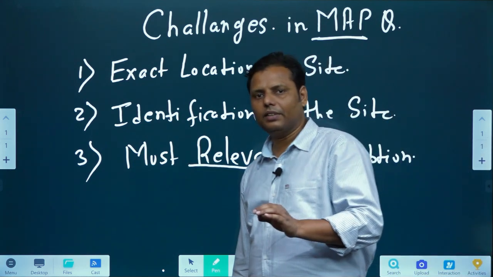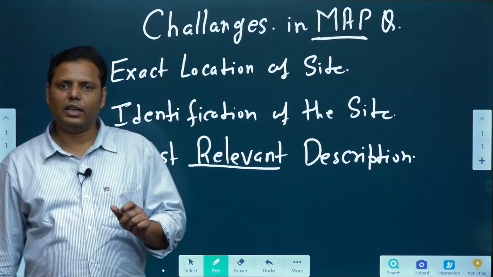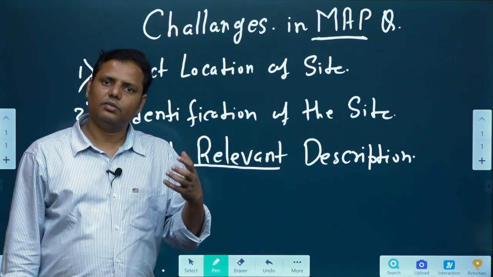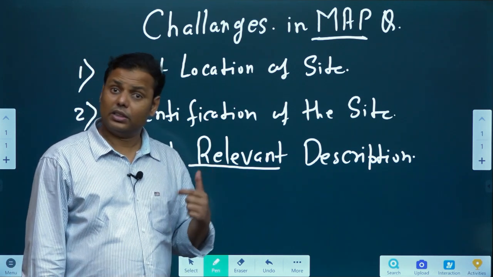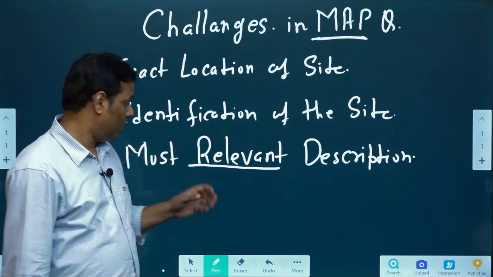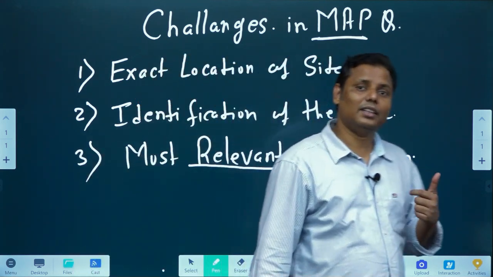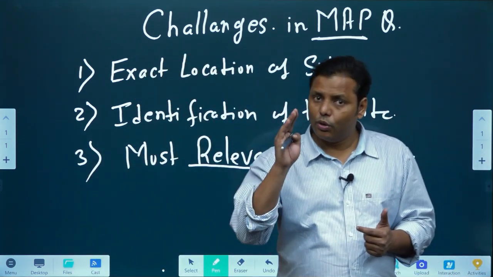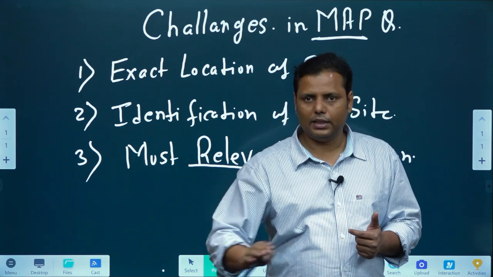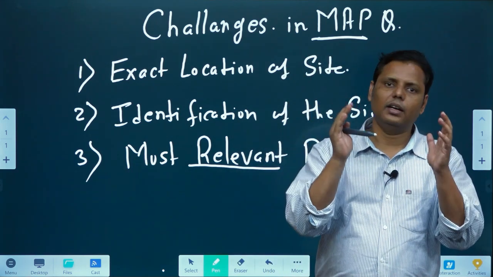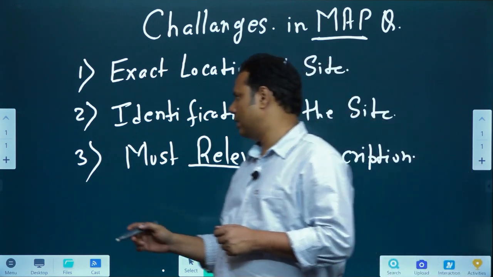Since you have just 30 words, you can't waste those 30 words in writing any sort of absurd thing. Rather, you need to write something which is very accurate about that site, and that's how description plays a greater role. In fact, you should know that description carries more marks than the identification, so you cannot ignore the description of the site by any chance, and you have to have the exact and relevant description of the site. That is another important challenge.